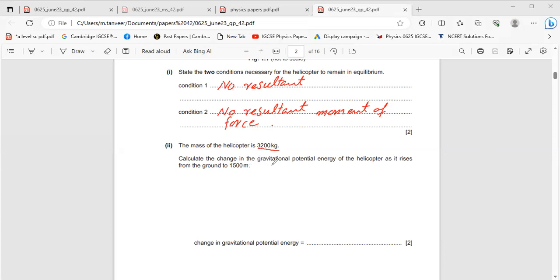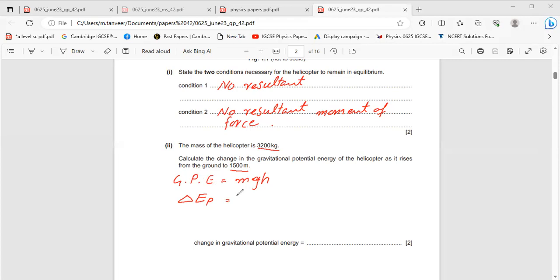Calculate the change in gravitational potential energy of the helicopter as it rises from the ground to 1500 meter. Height is also given, mass is given. You have to find the gravitational potential energy. Change in gravitational potential energy equal to, formula for gravitational potential energy is mgh. So gravitational potential energy delta E, you can write P for potential energy. If you don't write, that's not an issue. You can just write GPE, gravitational potential energy.